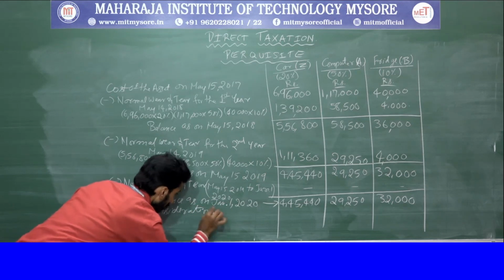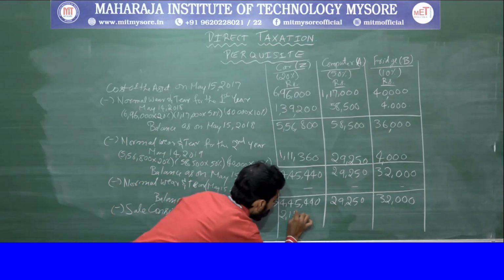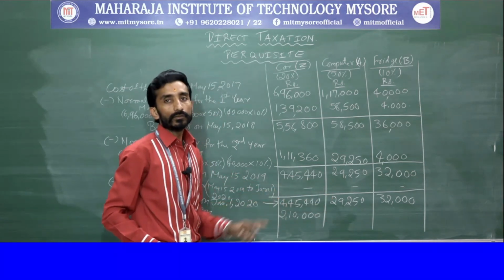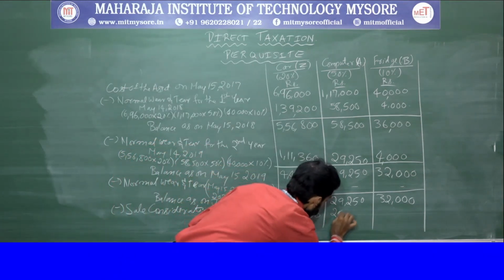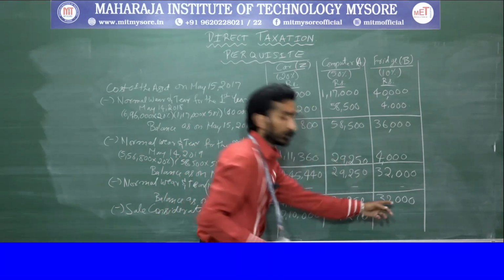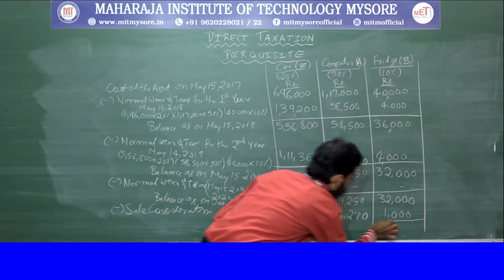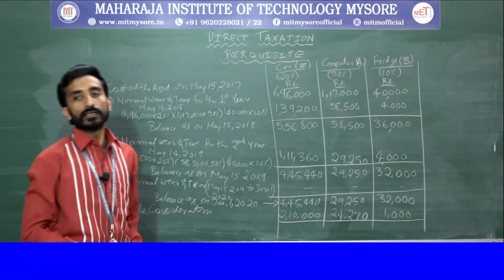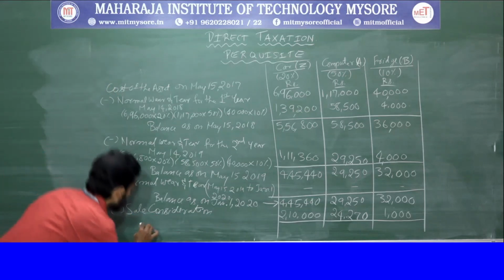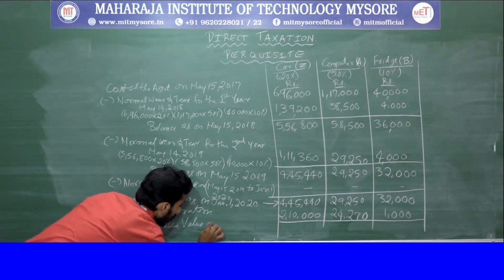In the problem they have given the sale price, right? This was sold for 2,10,000. This was sold for 24,270. This was sold for, meaning consideration that has been received, 1,000. Clear? The remaining amount will be the taxable value of perquisite.